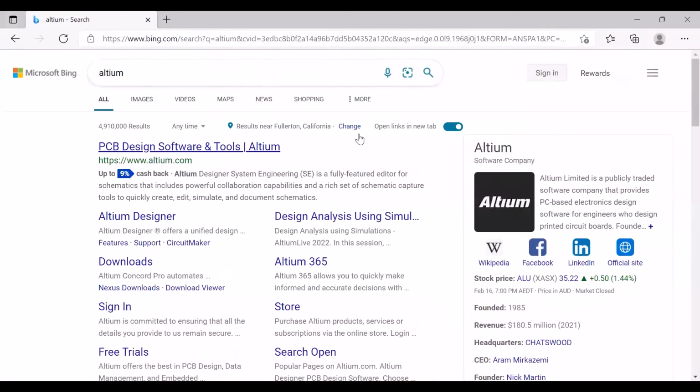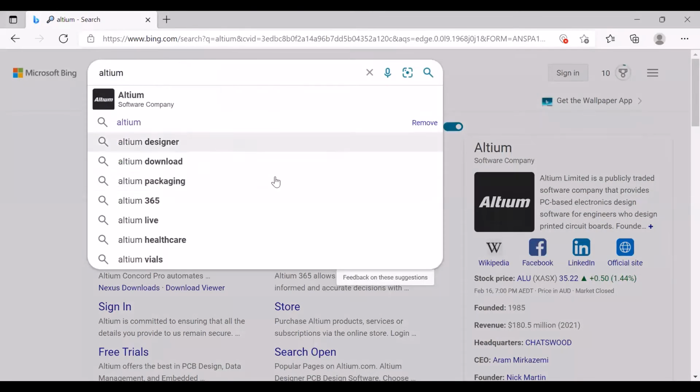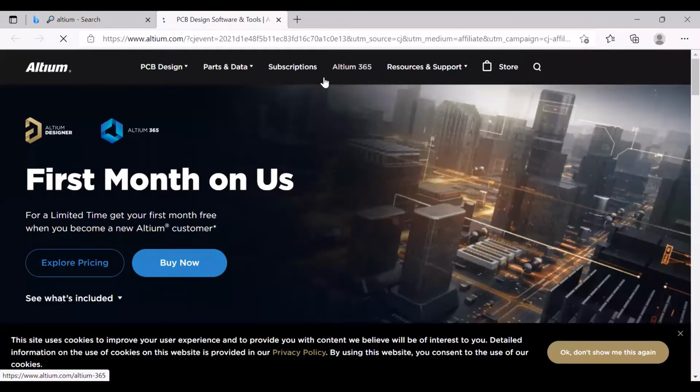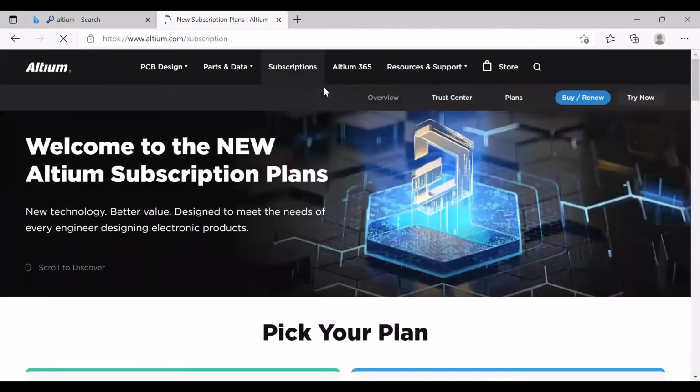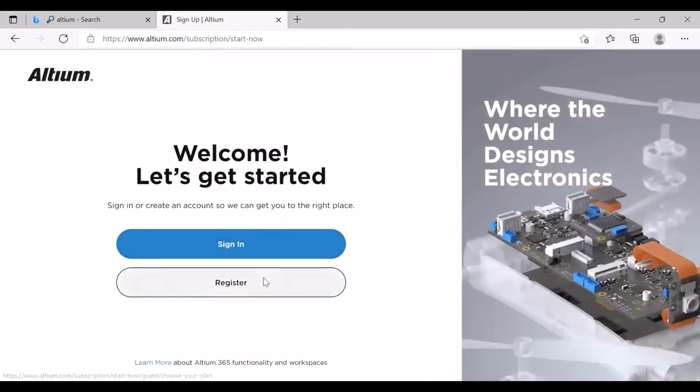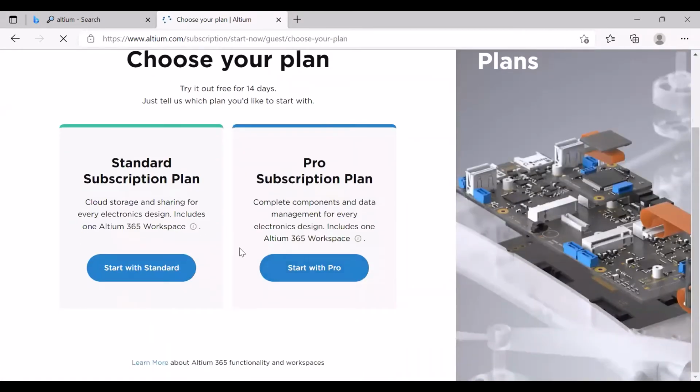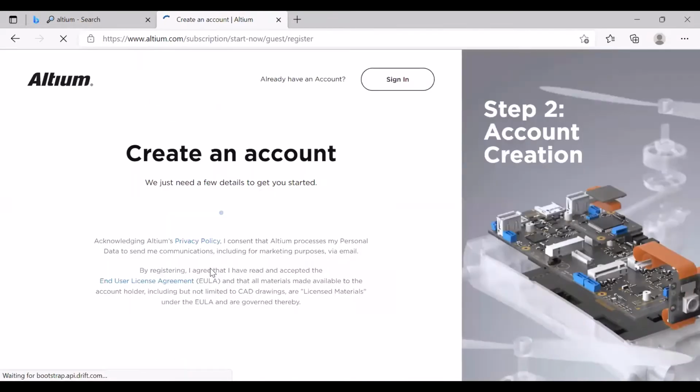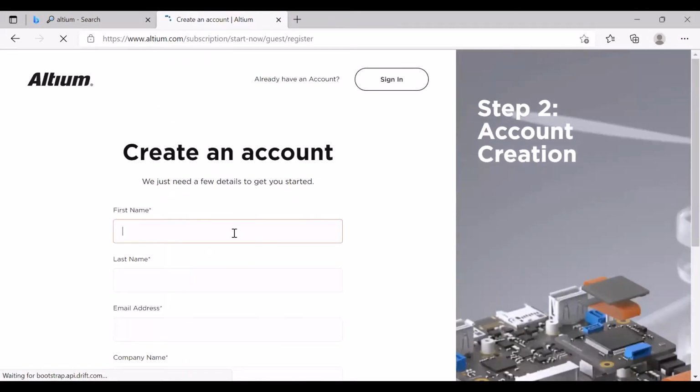So let's go type in Altium on your browser. Let's go Altium. And from here, click on subscription up here, top panel. And click on try now. Register. Go with the standard.